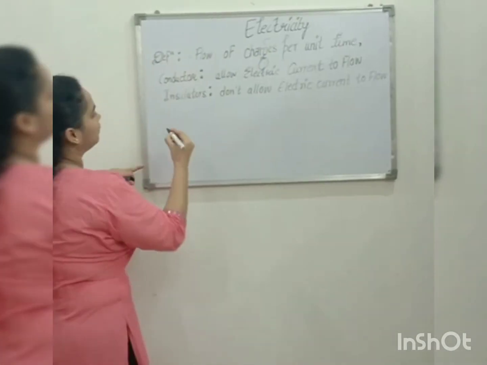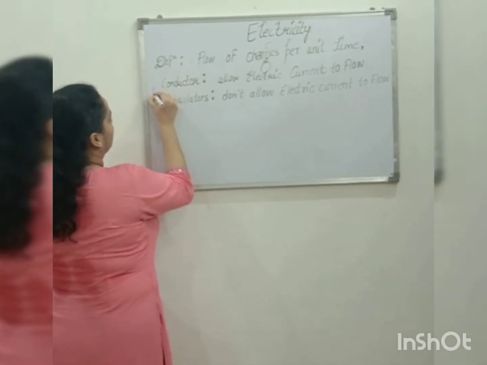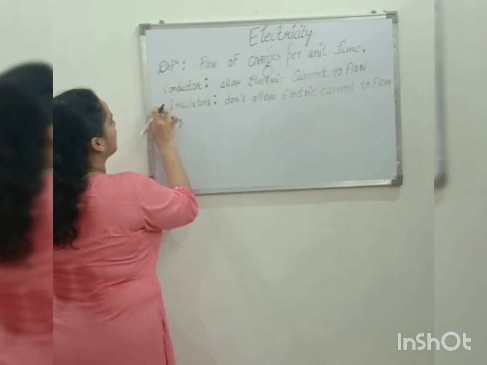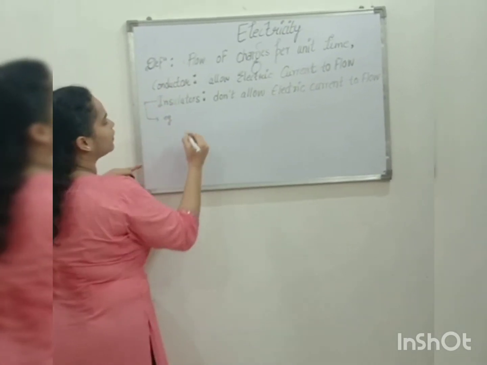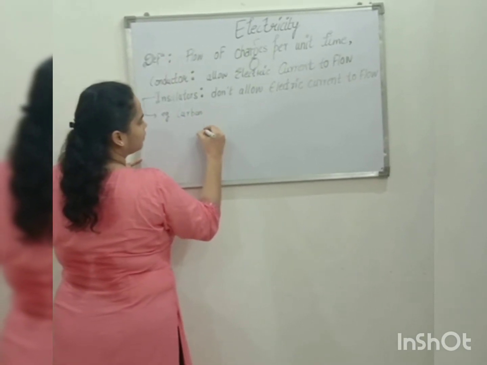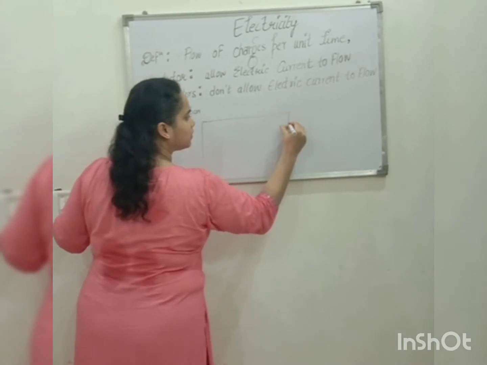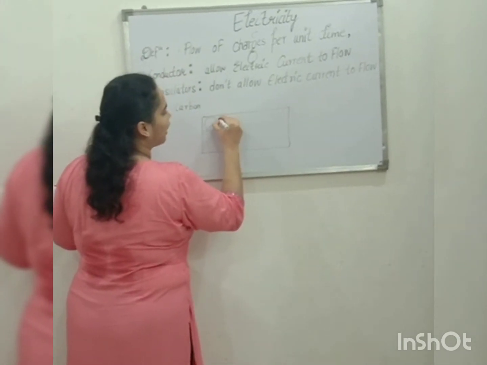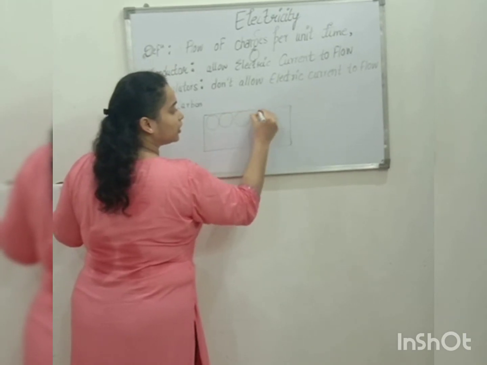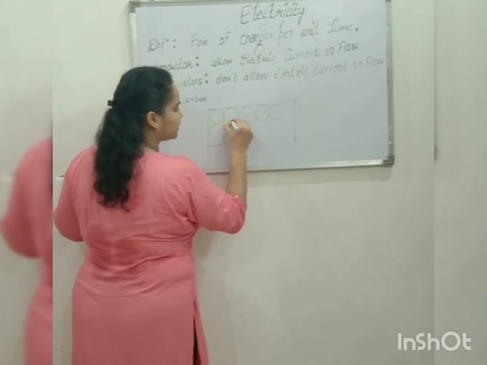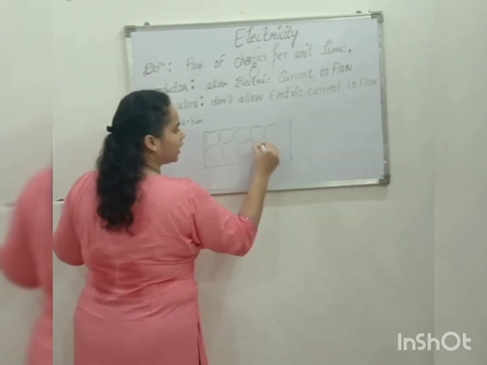Firstly, we take an example of an insulator. For example, we take carbon. These are the carbon atoms. Hope you all know about atoms because you have learned these terms in your previous classes.